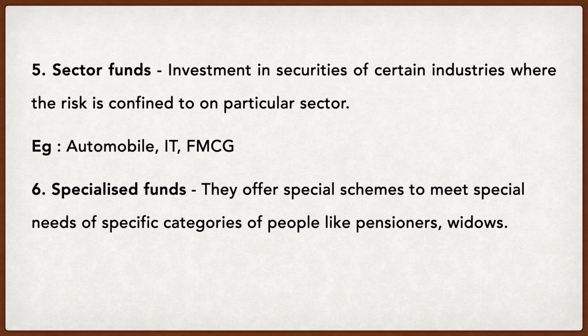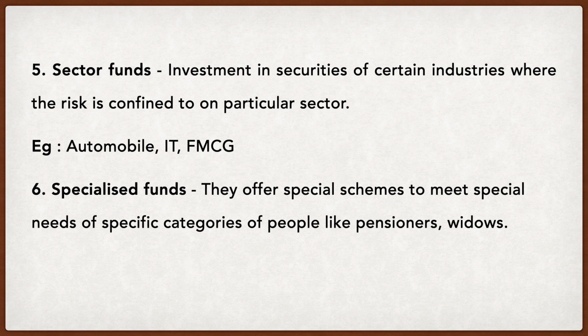Now here when I say sector funds, that means I'm confining my risk only to the FMCG sector. Now whichever companies deal with FMCG means what? Fast moving consumer goods. So you need to immediately consume those food products. You cannot really store them like you store clothes or electronics, correct? They have to be moved fast in the market so that they are consumed, otherwise it's a waste, correct? So there I'm talking about the FMCG industry. So whatever funds I collect under this scheme called sector funds, I will only allocate to the FMCG sector.